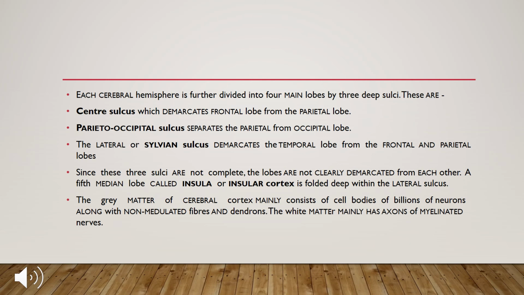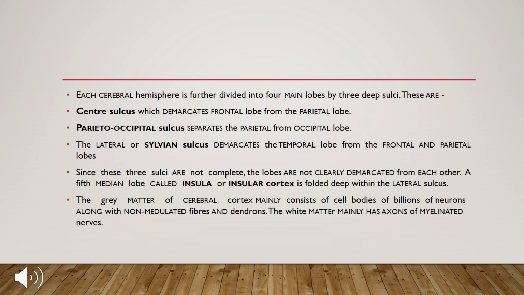Each cerebral hemisphere is further divided into four main lobes by three deep sulci. They are the central sulcus, which demarcates the frontal lobe from the parietal lobe; the parieto-occipital sulcus, which separates the parietal from the occipital lobe; and the lateral or Sylvian sulcus, which demarcates the temporal lobe from the frontal and parietal lobes. Since these three sulci are not complete, the lobes are not clearly demarcated from each other, and a fifth median lobe is called the insula or insular cortex, which is folded deep within the lateral sulcus.